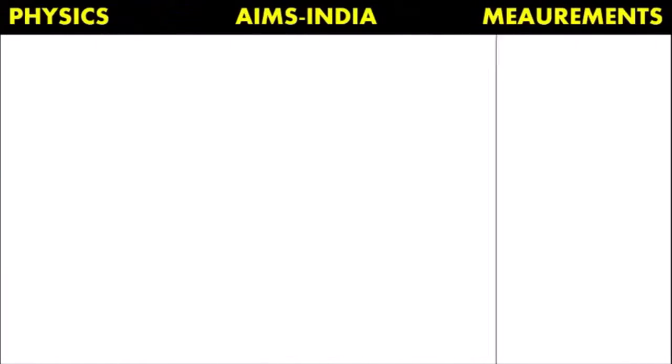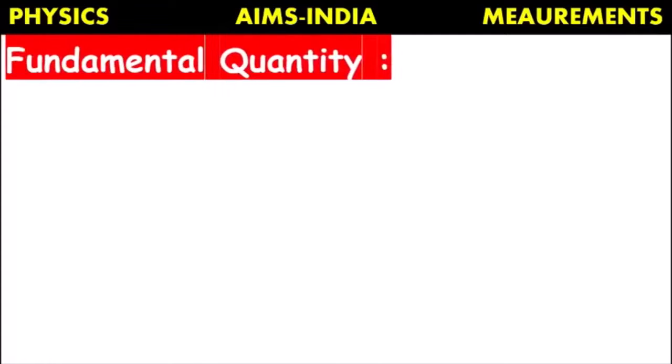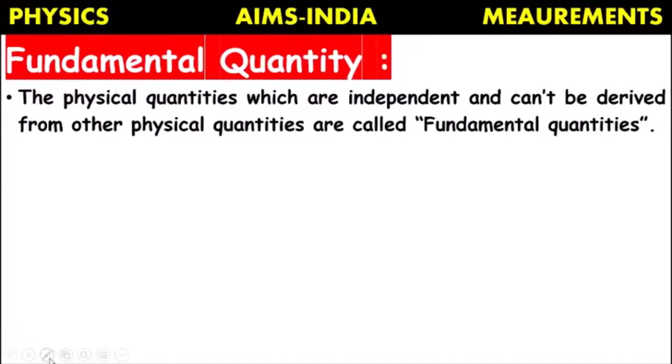See what is a fundamental quantity. So the physical quantities which are independent, means they exist by their own and can't be derived from other physical quantities. So they are called fundamental quantities.